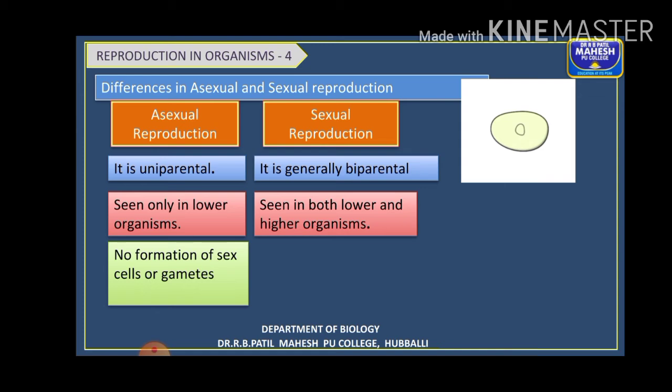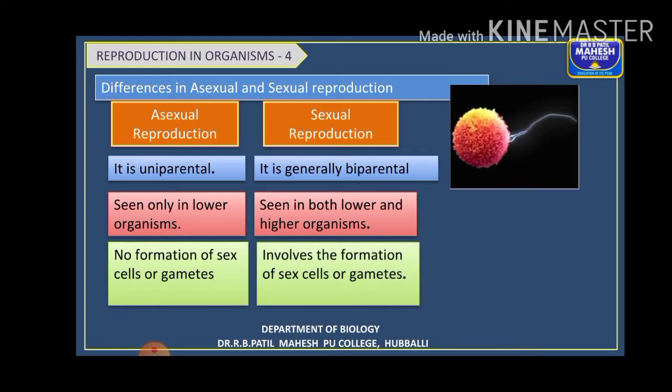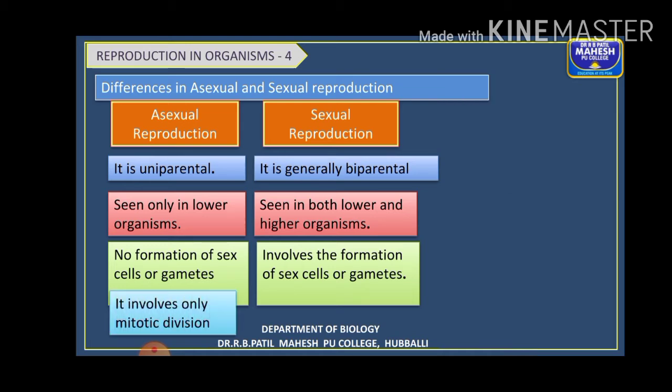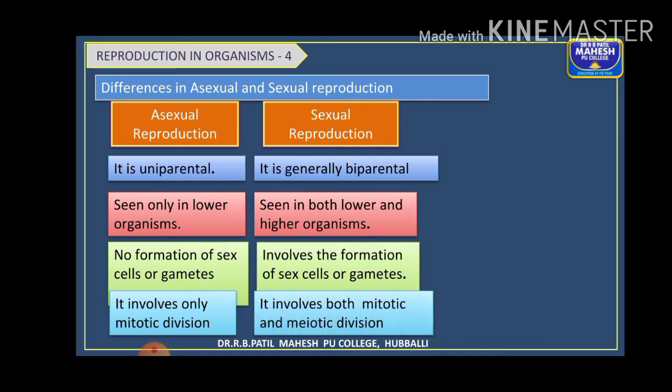In asexual reproduction there is no formation of gametes, gametogenesis is absent, whereas in sexual reproduction formation of the sex cells or gametes, that is gametogenesis, can be seen. Asexual reproduction takes place by a single parent, no sex cells are involved, and it involves only mitotic divisions. Whereas sexual reproduction shows both mitotic and meiotic divisions.